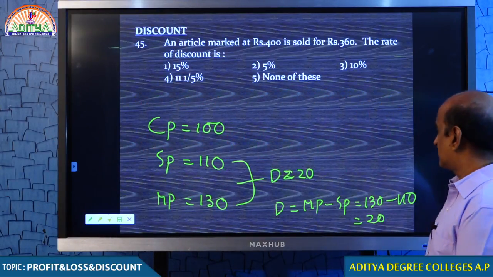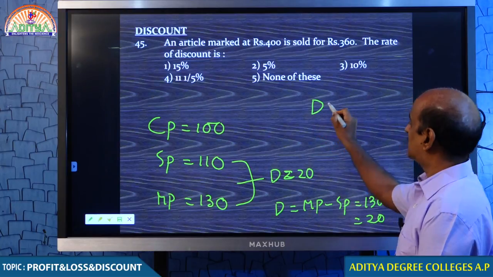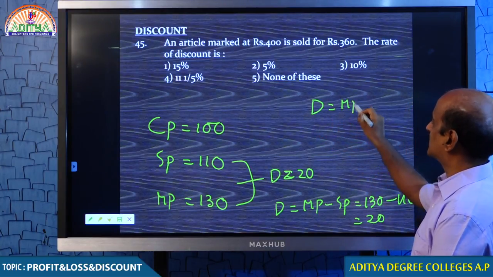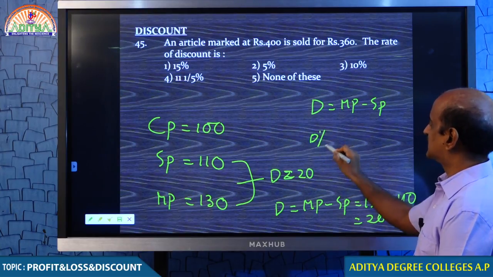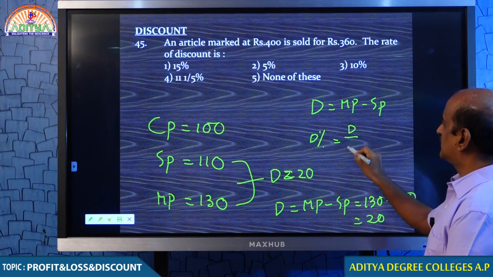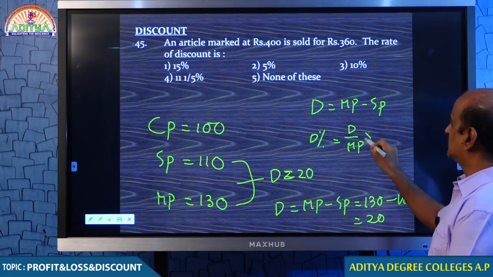Tell me, what are the top formulas we discussed yesterday? Discount is equal to market price minus selling price. Rate of discount is equal to discount by market price into 100.